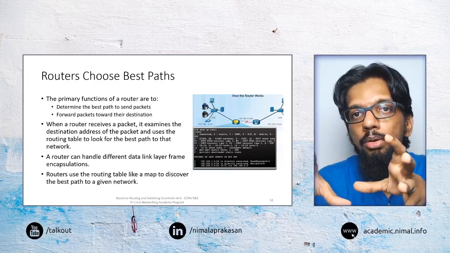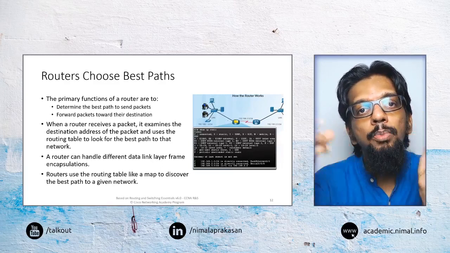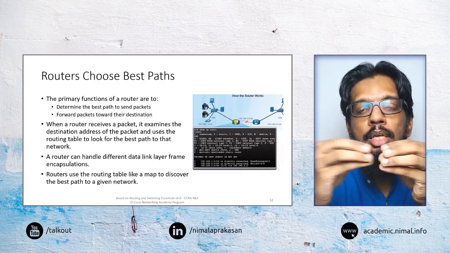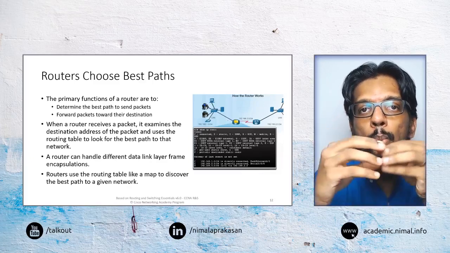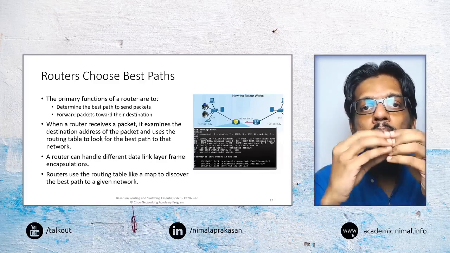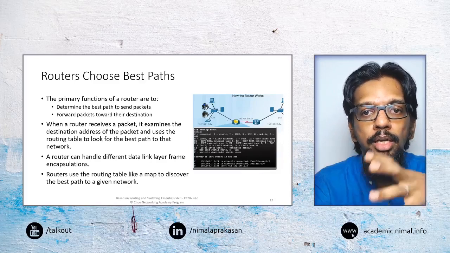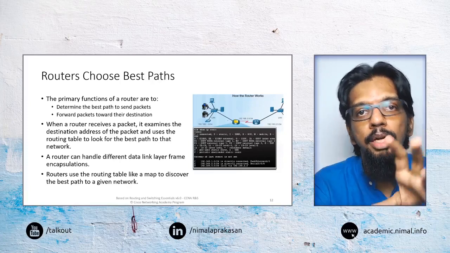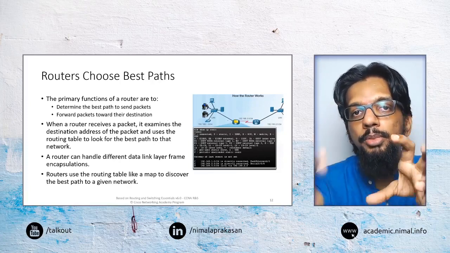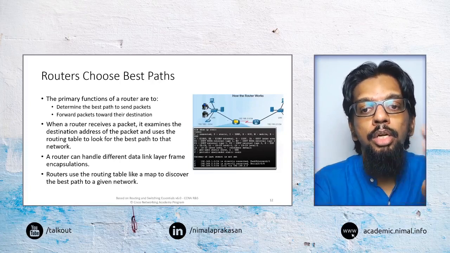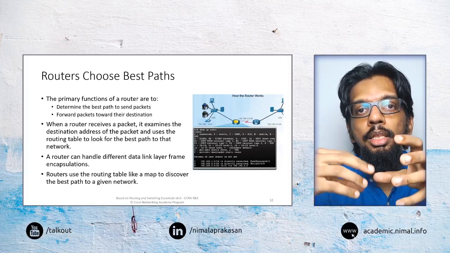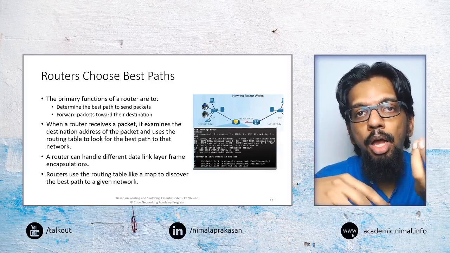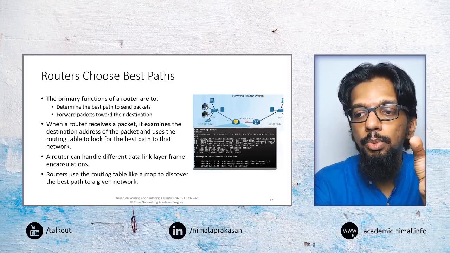But in an organizational environment, it may be possible that they have multiple parallel connections connecting two different networks. One may be through a wireless link and the other through a wired link. Sometimes the wireless link may be better, sometimes the wired link may be better, depending on what we are expecting to use it for. So depending on those cases, the router may be able to decide what is the best path to send a packet to the other network.